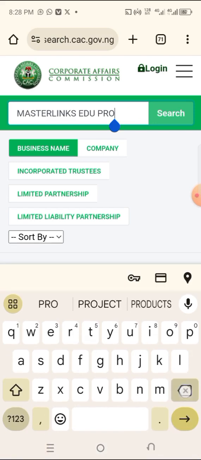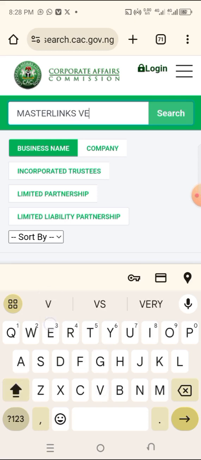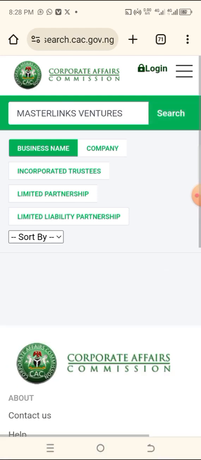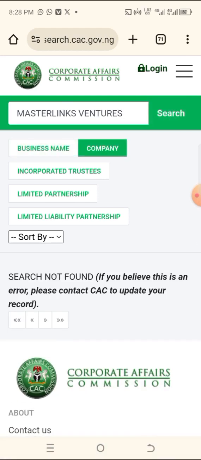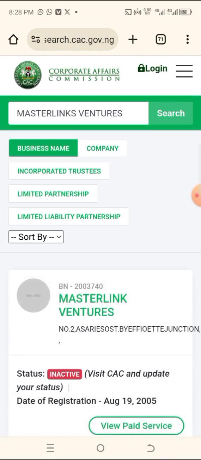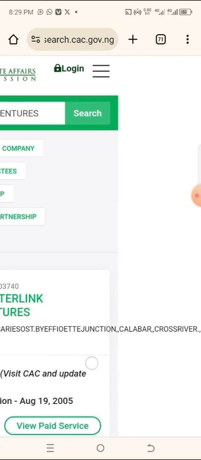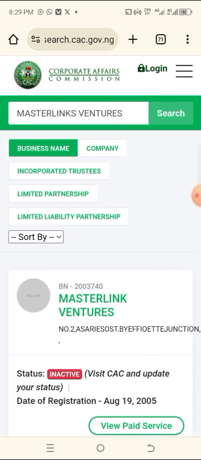Let me still go and search for another thing under this Master Nick. Ventures. Let me put Master Nick Ventures. Master Nick Ventures. Let's see whether we see something. Let's go to business. You can see Master Nick Ventures. This is not my own. I don't know the owner of this. You can see Calabar, Cross River.